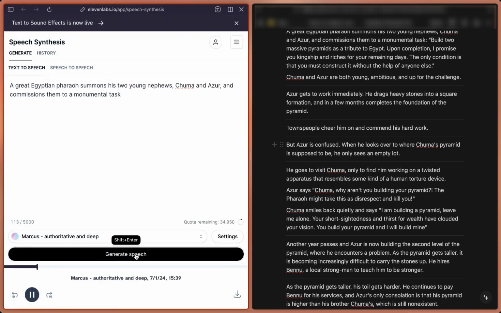A great Egyptian pharaoh summons his two young nephews, Chuma and Azur, and commissions them to a monumental task.